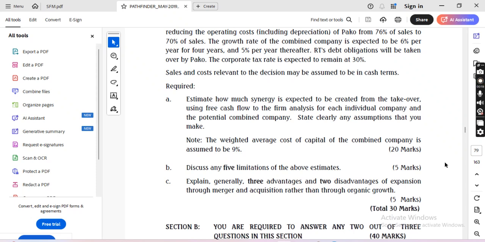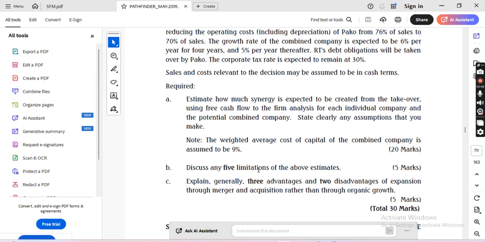Estimate how much synergy is expected to be created from the takeover using free cash flow to the firm analysis for each individual company and the potential combined company. State clearly any assumption that you make. Note: the weighted average cost of capital of the combined company is assumed to be 9%.